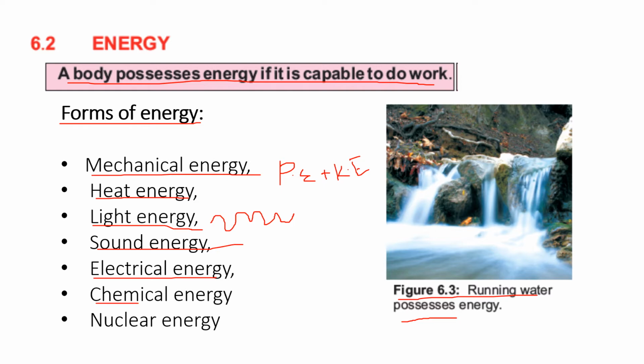Then chemical energy. In chemical energy, chemical substances are involved and they undergo a chemical reaction. And then we have nuclear energy. From the name, you can say that nuclear energy is basically the energy of the nucleus. So these are the energies that are discussed in your book.